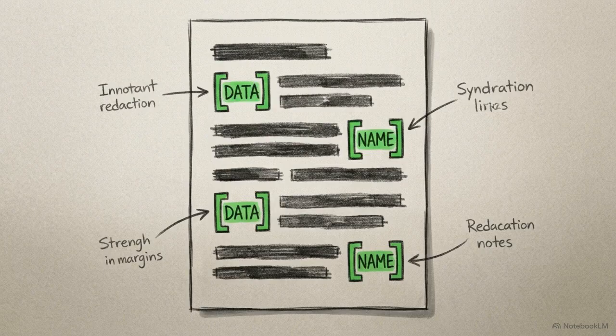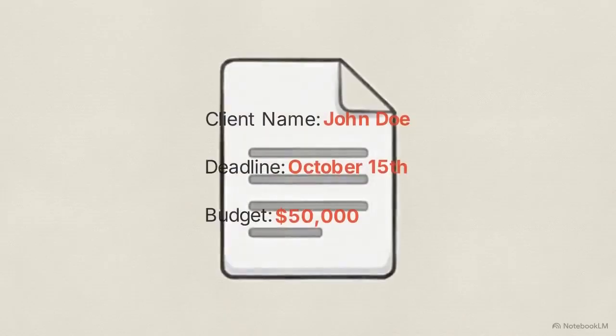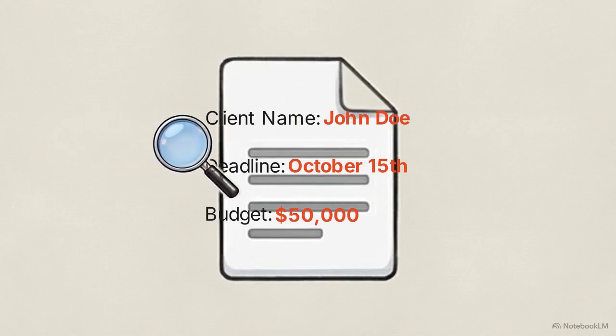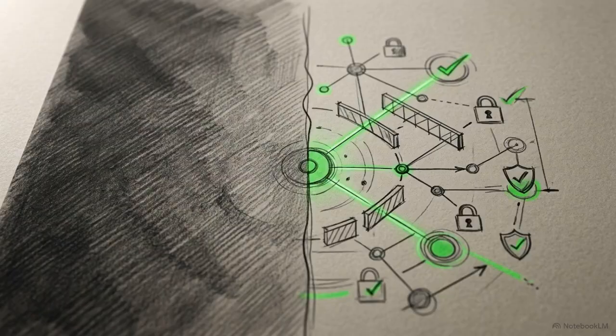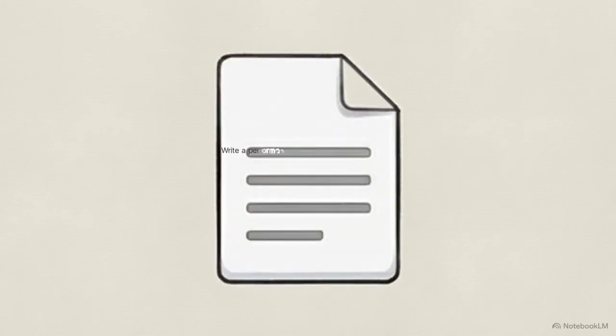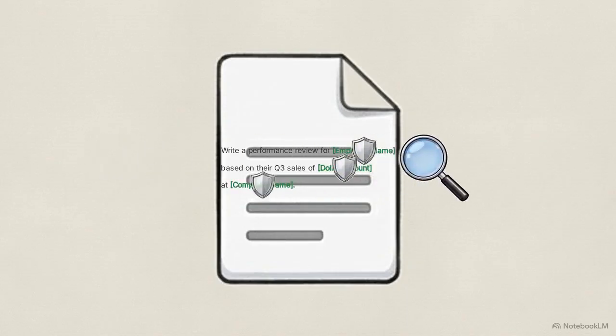Instead, use the template method. This involves actively redacting all sensitive data from your draft and replacing it with generic, bracketed placeholders. Take a moment to review your current draft. Strip out the specific nouns and insert these structural blanks where the data used to be. Here is the sanitized version. You now ask the model to write the performance review for [employee name] based on their Q3 sales of [dollar amount] at [company name]. You maintain the necessary context without exposing the underlying truth.